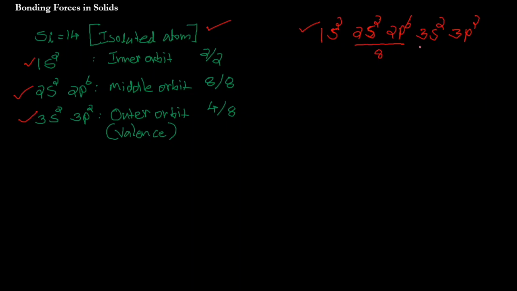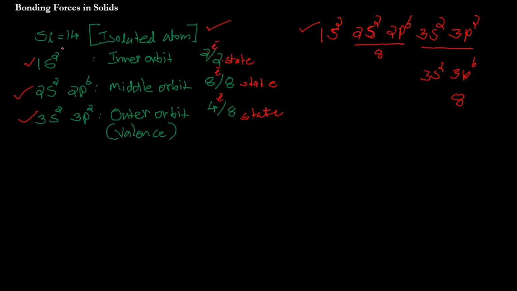But coming to the outer band, actually 3s2 and 3p6, there are again 8 states, but the available electrons are 4. That's what is written here. 2 states, 2 electrons. In the middle orbit, 8 states and 8 electrons. Here again we have 8 states and 8 electrons. So that is what this means, and this is for one isolated atom.